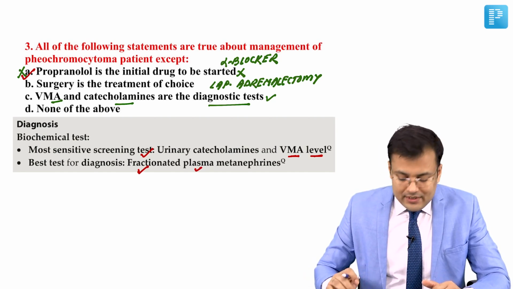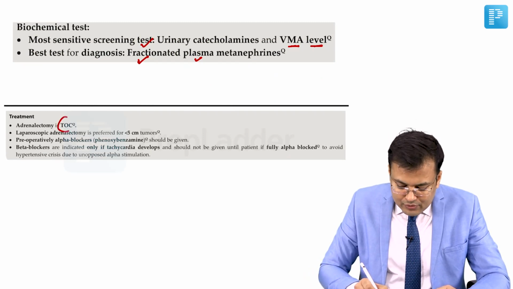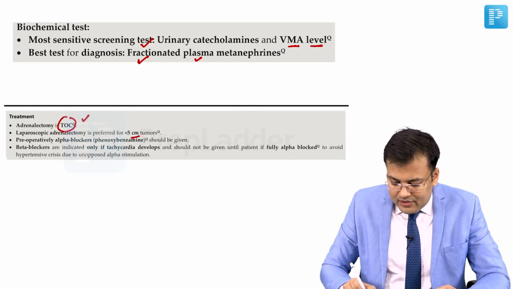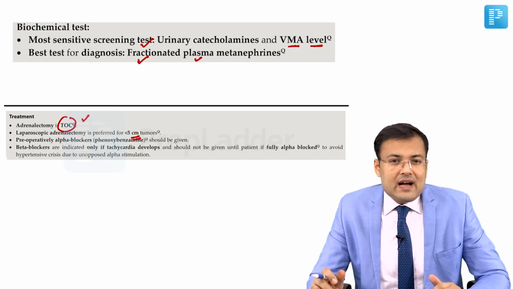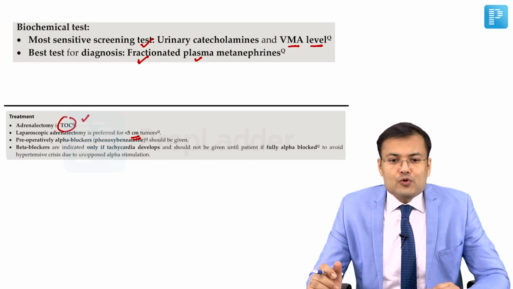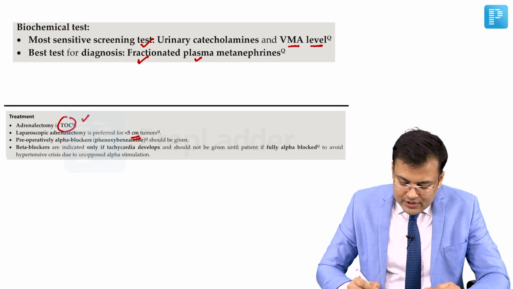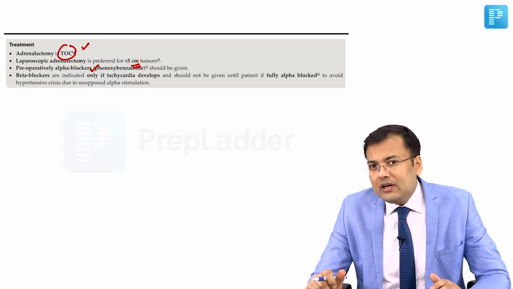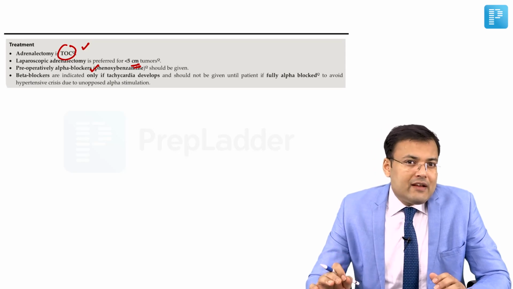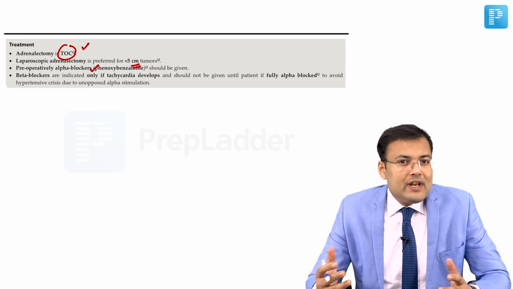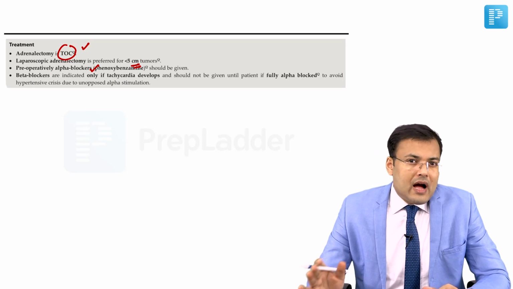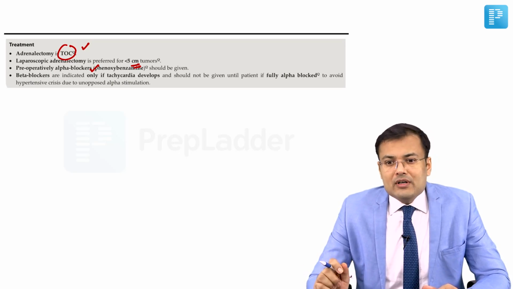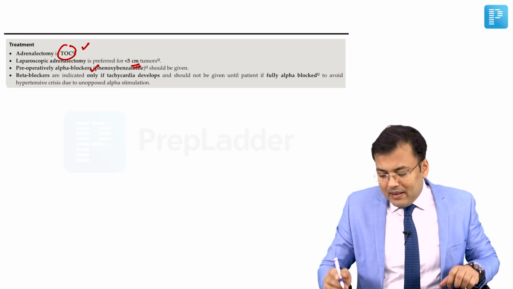Now coming to the management. We discussed that the treatment of choice is adrenalectomy. And if the tumor size is less than 5 cm, we go for laparoscopic adrenalectomy. The drug of choice is phenoxybenzamine, which is an alpha blocker; you should not give beta blockers first. We give beta blockers after starting alpha blockers, when there is full alpha blockade.